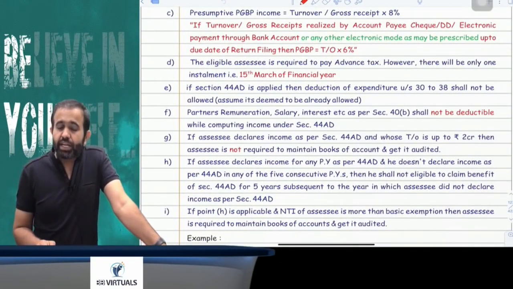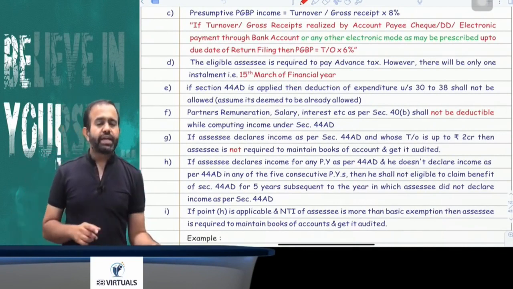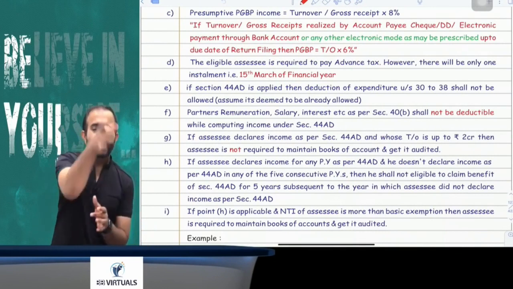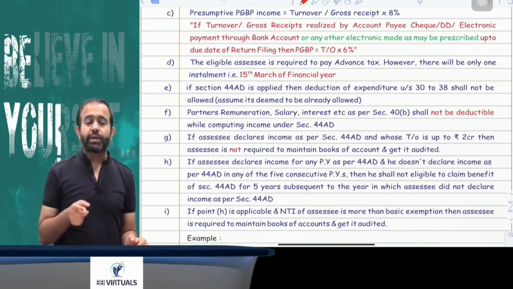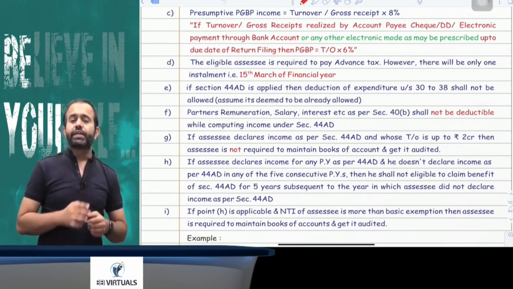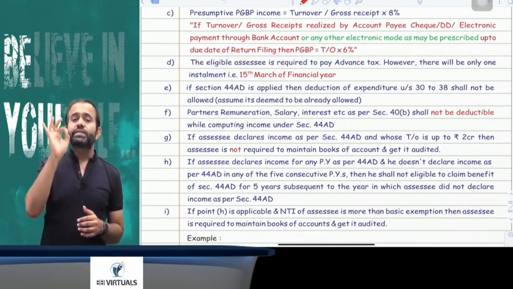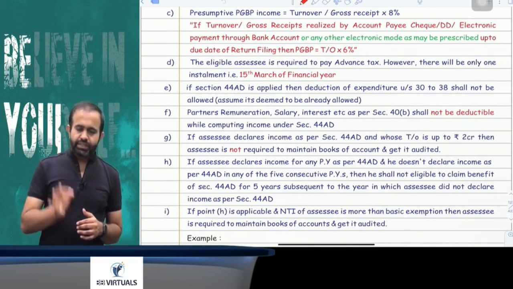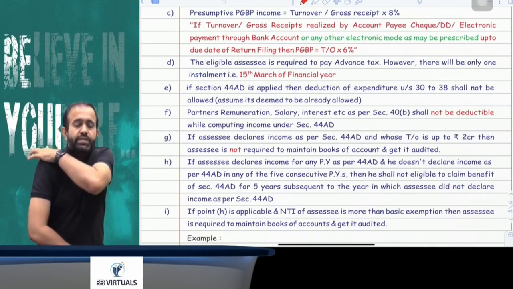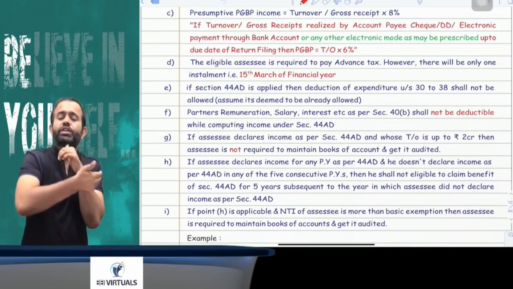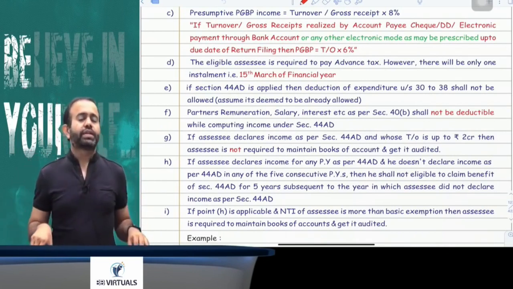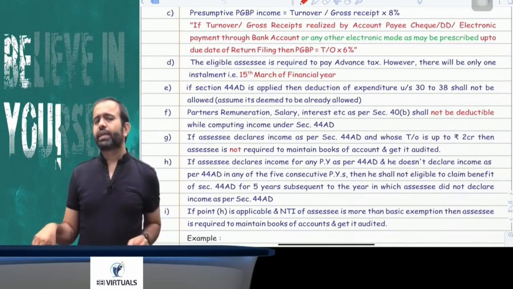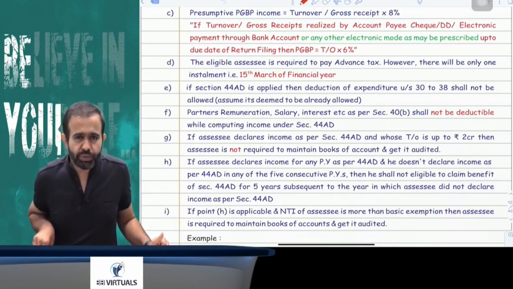But try to understand, if your turnover is realized by account payee cheque, account payee demand draft, any mode of electronic clearing system through a bank account or any other electronic mode as may be prescribed up to the due date of return filing, then you can apply 6% instead of 8%.